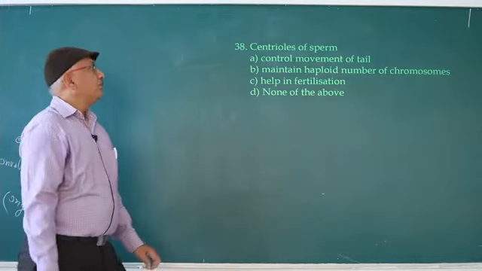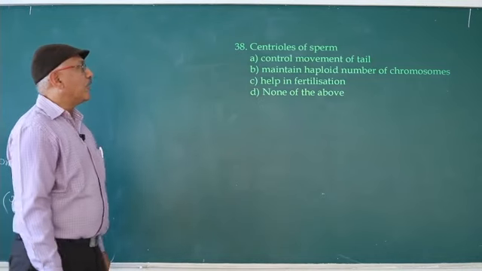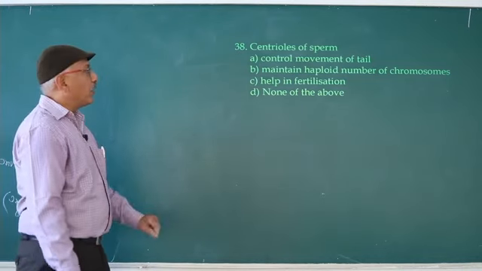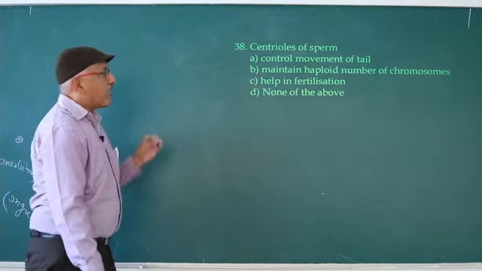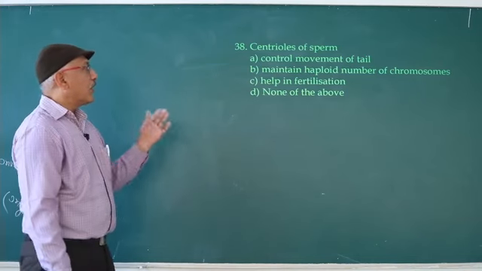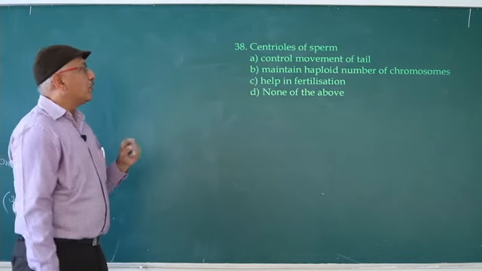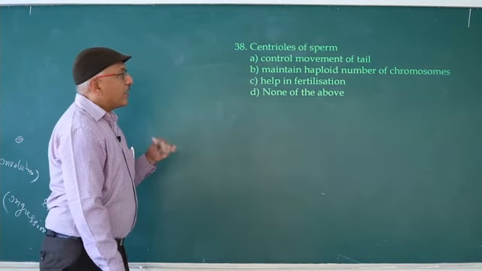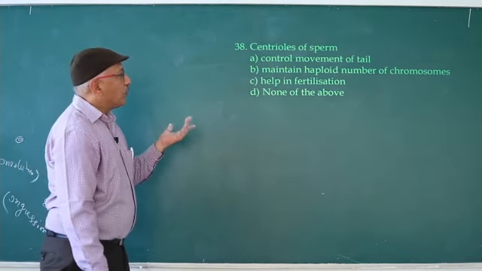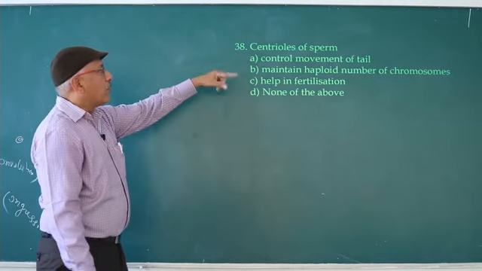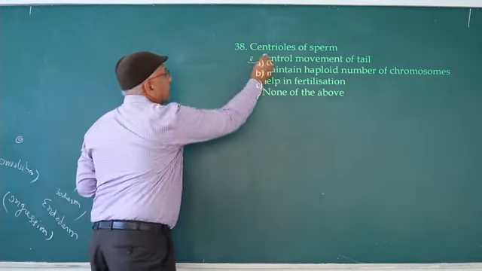Centrioles of sperm control movement of tail. Maintain haploid number of chromosomes. Help in fertilization. None of the above. Centrioles do not maintain haploid number of chromosomes. Help in fertilization, no. So answer is control movement of tail.